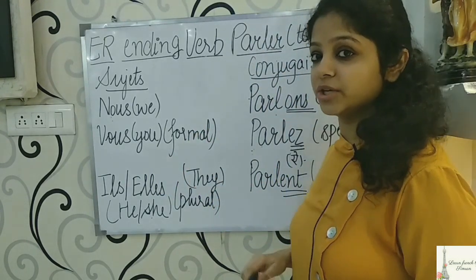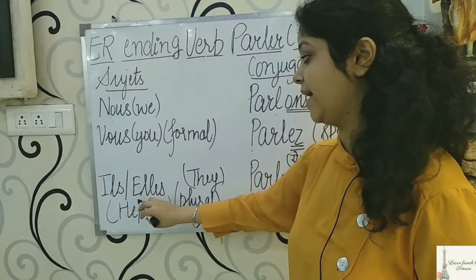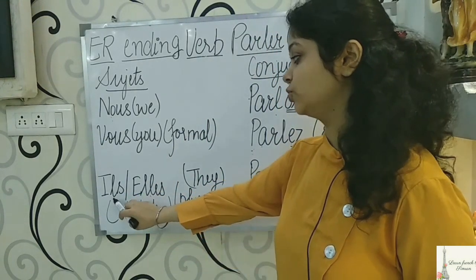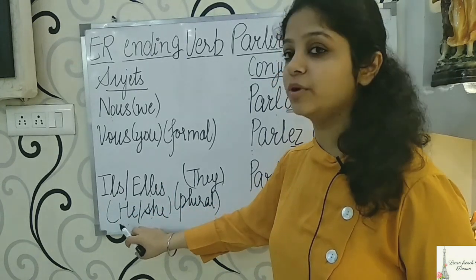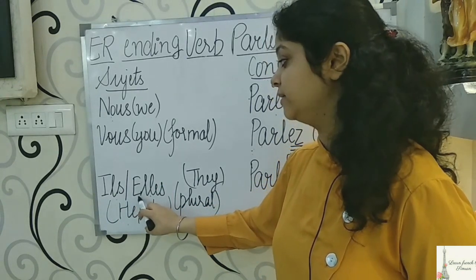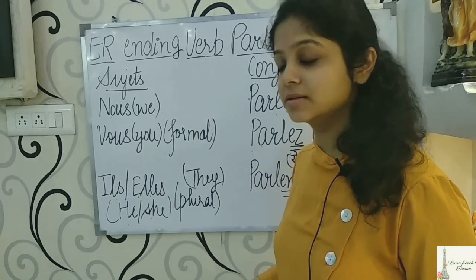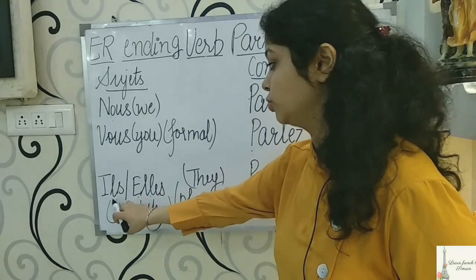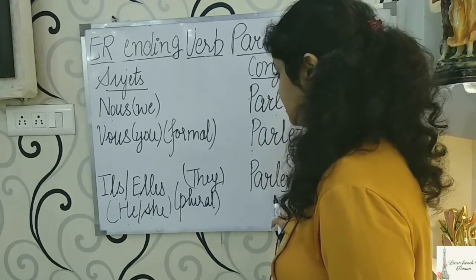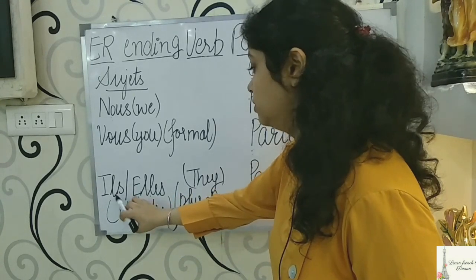Now our last subjects are ils and elles. Both of these are plural. Ils is used for a group of males, and elles is used for a group of females. The conjugation with both of them would be the same.